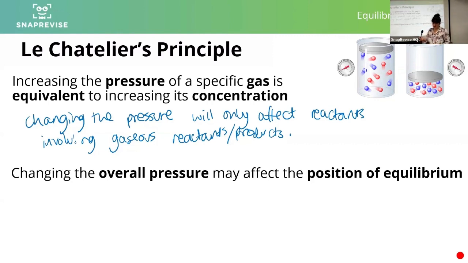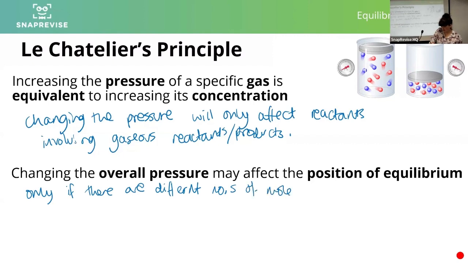So changing the overall pressure may affect the position of equilibrium only if there are different numbers of moles of gaseous substances on either side of the balanced equation.